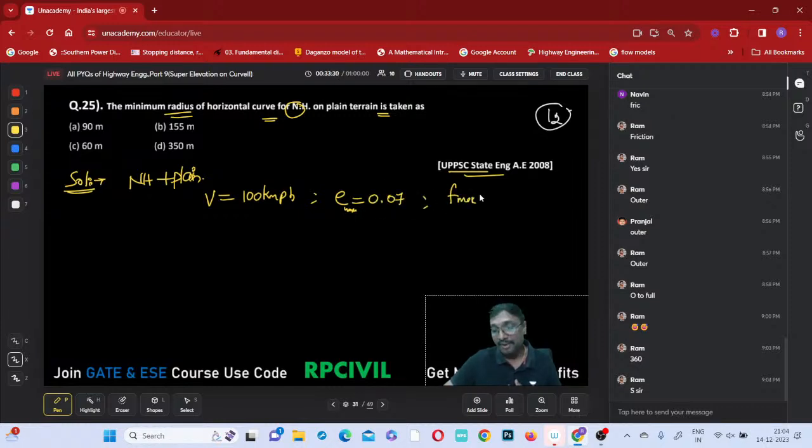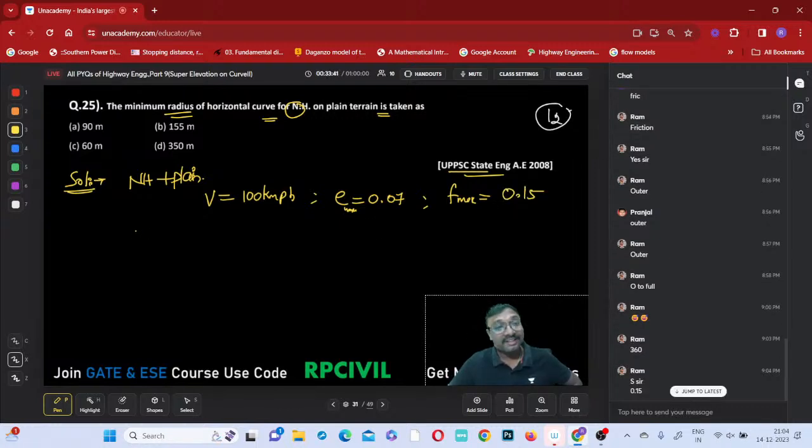And what is the F maximum? If you just observe by seeing the answer, what is the F maximum? 0.15, if nothing is mentioned. Then what is that R minimum? If you just observe, capital V square by how much? 127 into that E max plus this F max, isn't it?